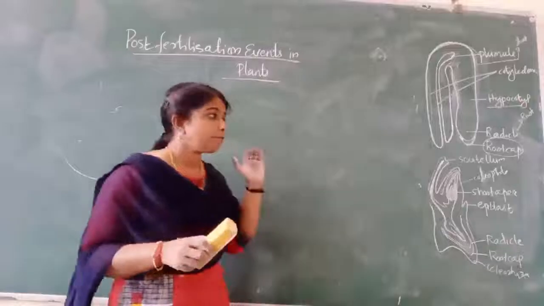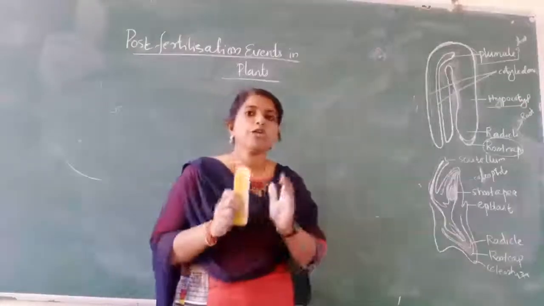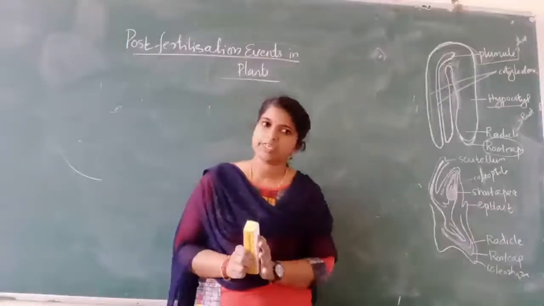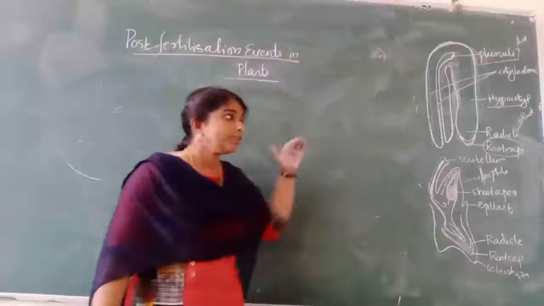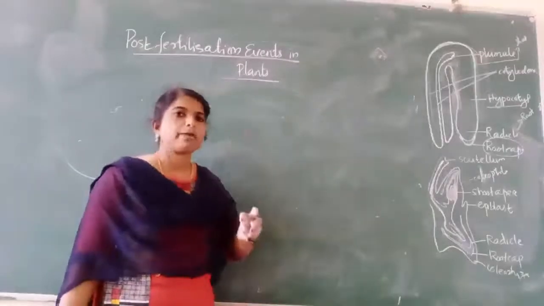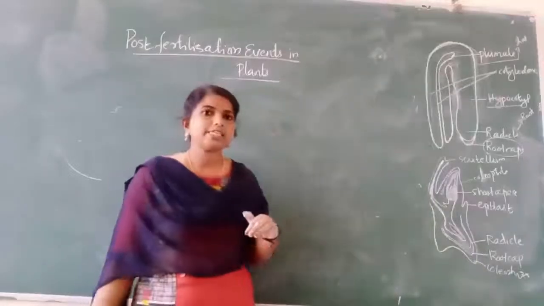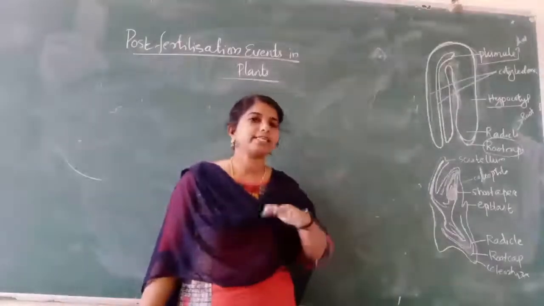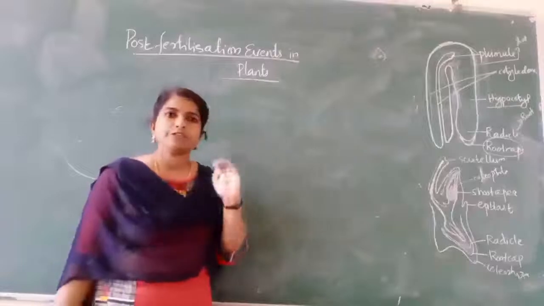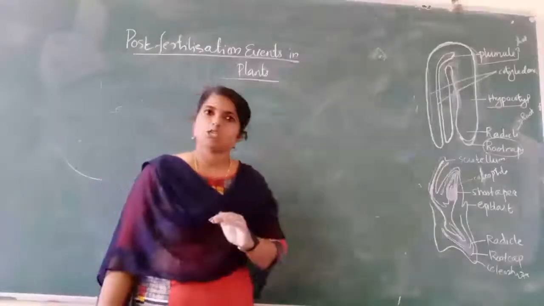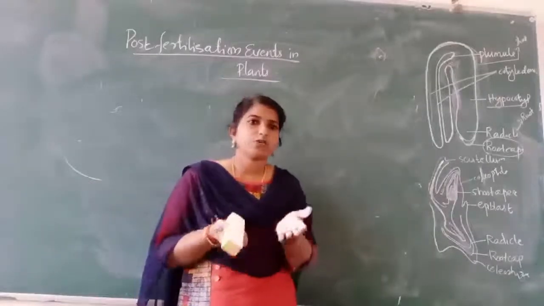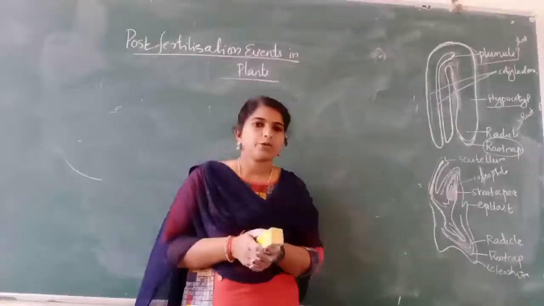That is the important advantage of using apomictic seeds. So all these changes, development of embryo and endosperm, development of seeds and fruits, come under the post-fertilization events. I hope all of you understood these things. Thank you all.